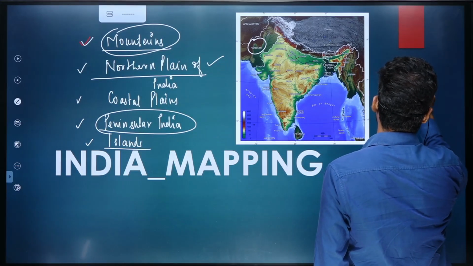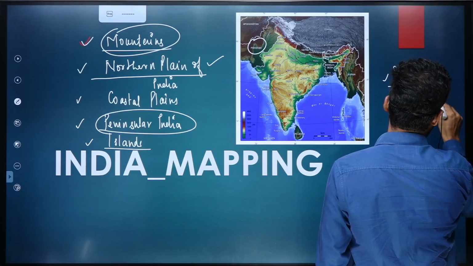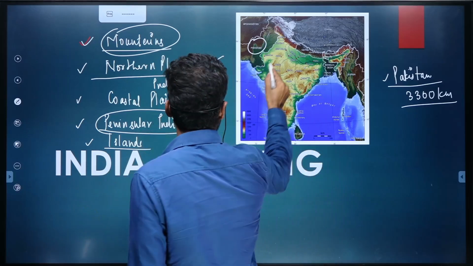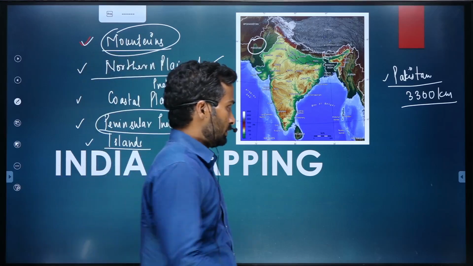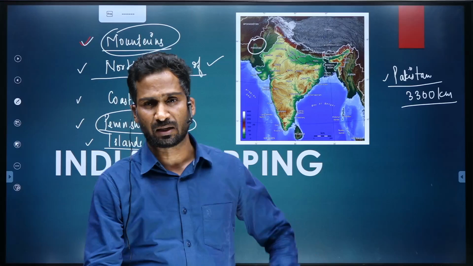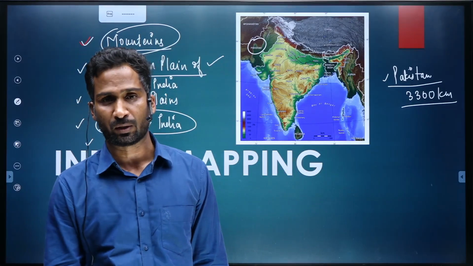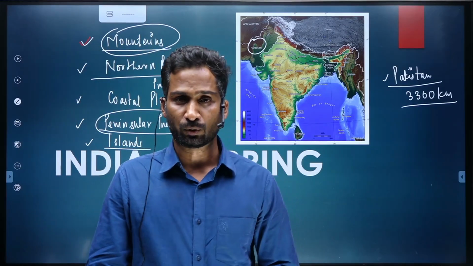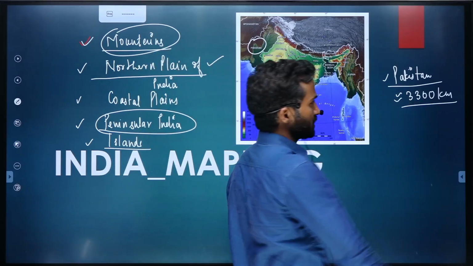Pakistan shares nearly 3,300 kilometers of land border with India, starting from Gujarat till Jammu and Kashmir. Okay, so remember these rough, approximate numbers. The exact number is 3323 kilometers, but do not remember the exact numbers. That is difficult to recall. Anyway, UPSC does not focus upon the numbers, it rather wants you to have the approximate idea. So, that is the reason I am giving you the approximate number.